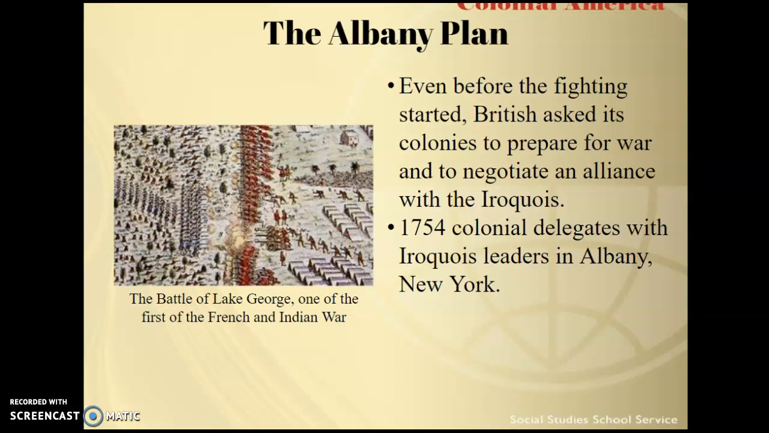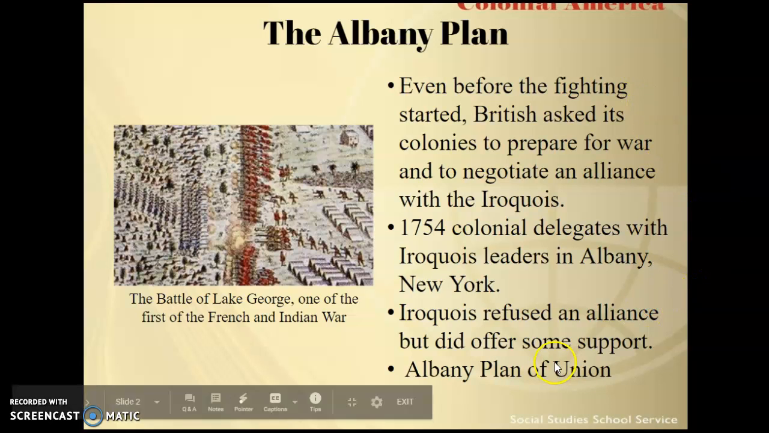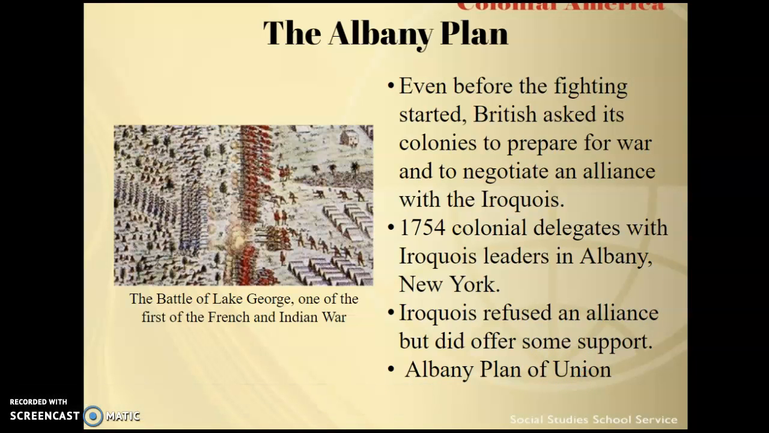So in 1754, the colonial delegates meet with Iroquois leaders in Albany, New York. They don't really come to an agreement or an alliance, but the Iroquois promised to offer some support. What also comes out of this meeting is the Albany Plan of Union. I would like for you to add some information regarding the Albany Plan of Union. It was developed by a committee led by Ben Franklin, and it proposed that the colonies form a federal government. That was something that eventually we'll see going down the line, the formation of a federal government.